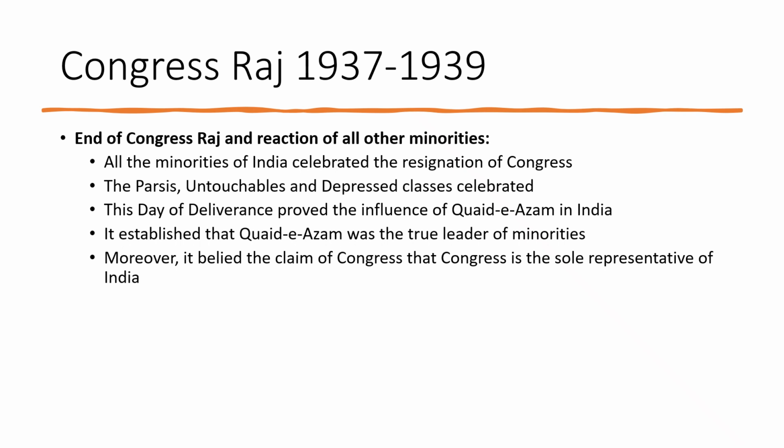So it is very important to understand that Quaid-e-Azam was not just fighting for Muslims, but he was fighting for the rights of minorities. And after the end of Congress Raj, all the minorities were with Quaid-e-Azam. Moreover, it belied the claim of Congress that Congress is the sole representative of India. So this was the end of Congress Raj in India.